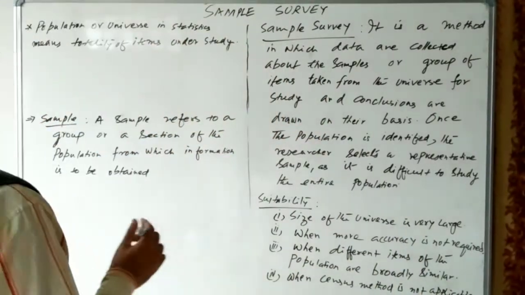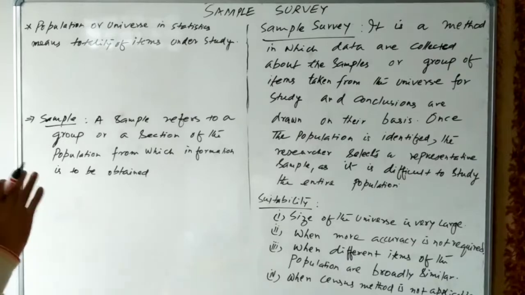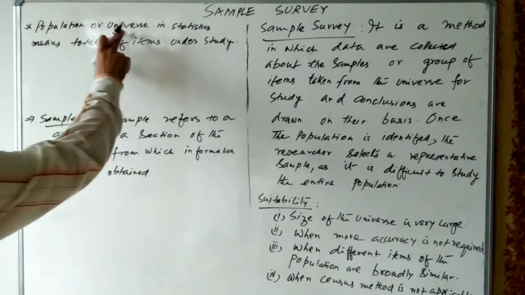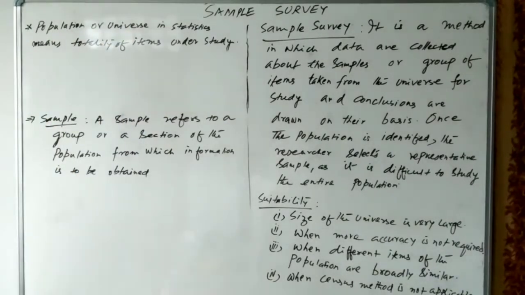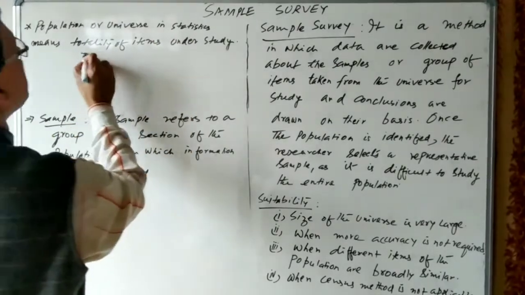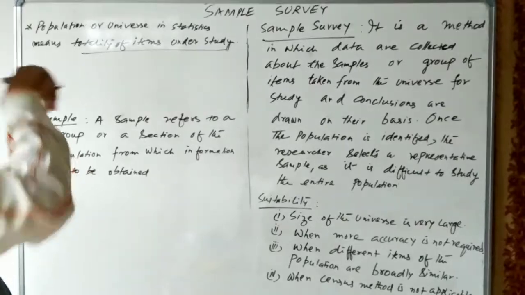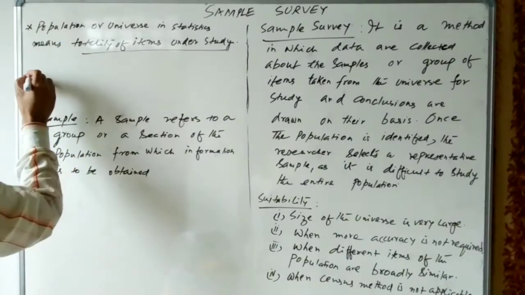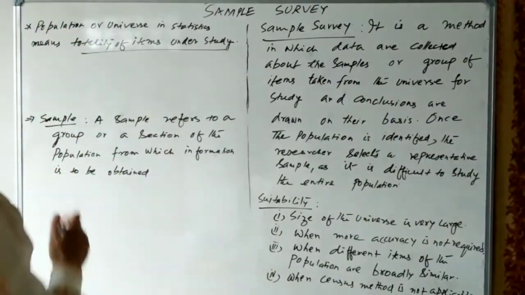So let us see this. Firstly, what is population? Population, or universe. Population is also known as universe. In statistics it means the totality of items under a study. Suppose I told you population is also known as universe.